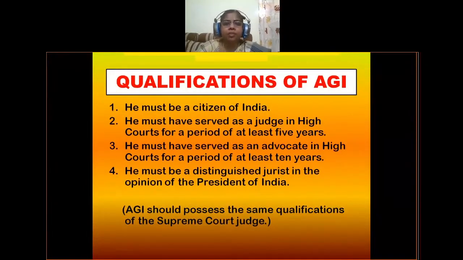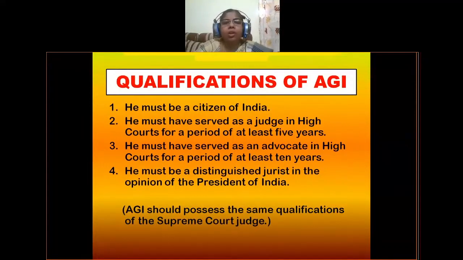The qualifications of the Attorney General of India are the same as the qualifications of a Supreme Court judge. The first qualification is he must be a citizen of India. And he must have served as a judge in high courts for a period of at least 5 years.